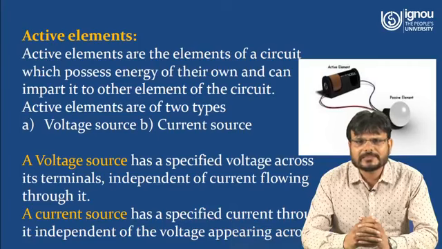It is independent of current flowing through it. Just like a voltage source, there is another source, a current source. A current source also has a specified current through it, independent of the voltage appearing across it.